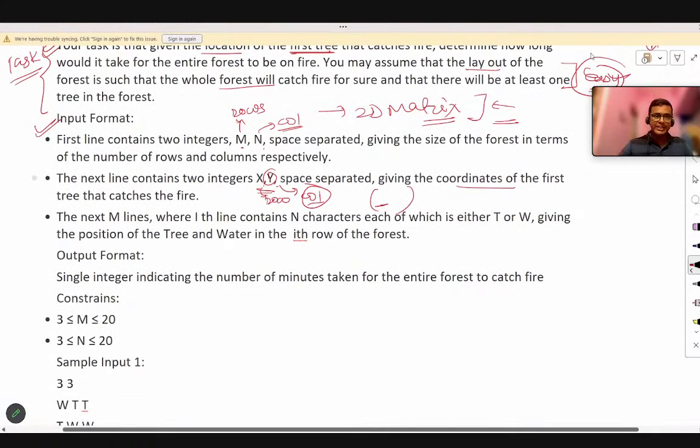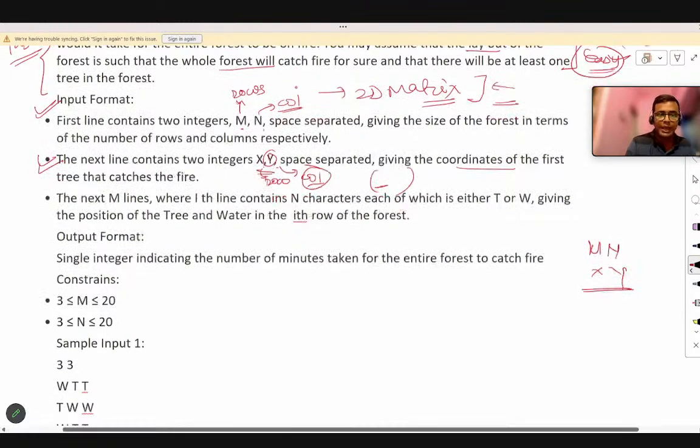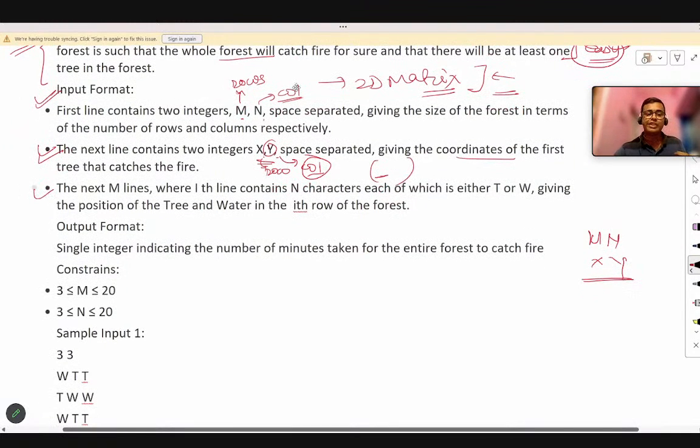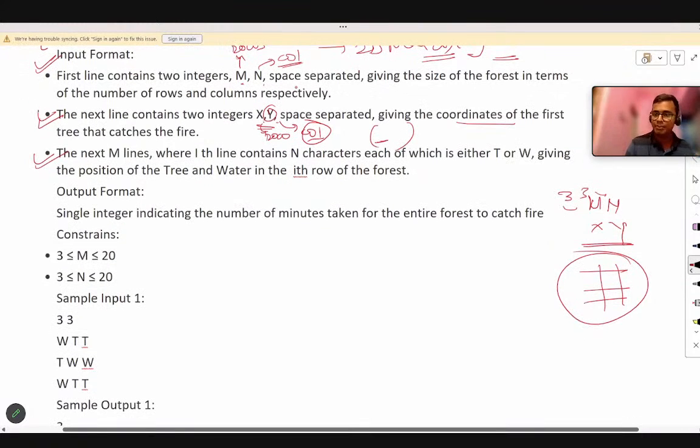Now these are the first two lines: the first line will look like m and n, and the next like x and y. Below that, we are given the structure of the forest. The forest structure will have m rows and n columns. If we take 3 cross 3, that means 3 rows and 3 columns in the forest, and the structure will look like this. Below this, the structure of the trees is provided to us. Do you understand how the input is given to us? If yes, then please comment down.